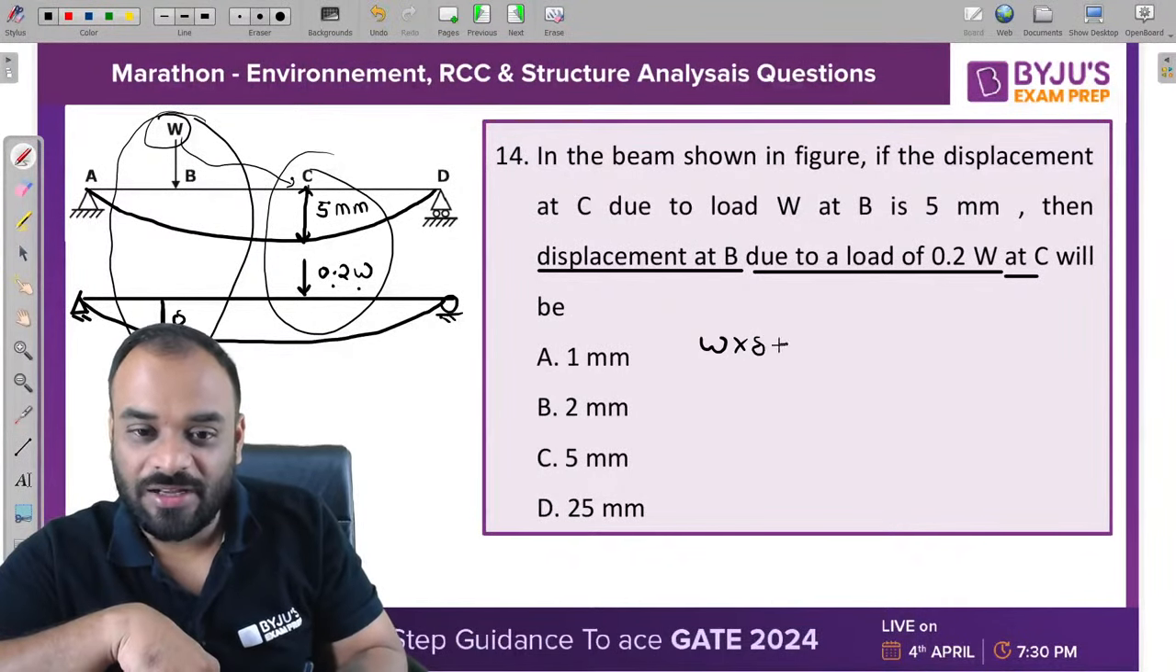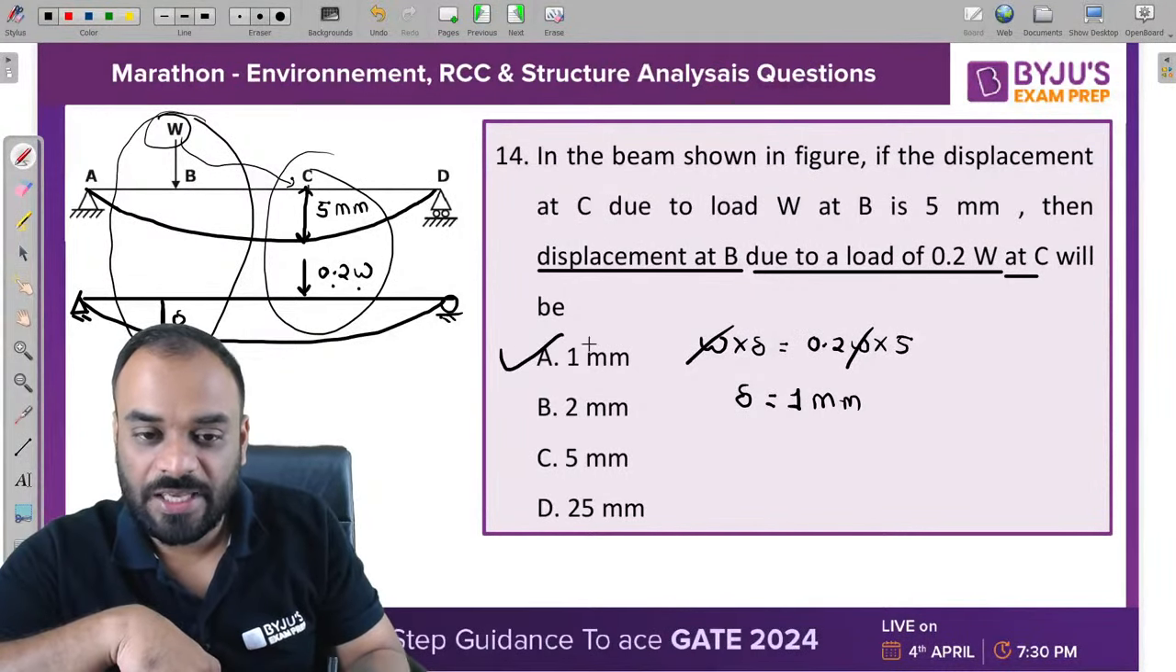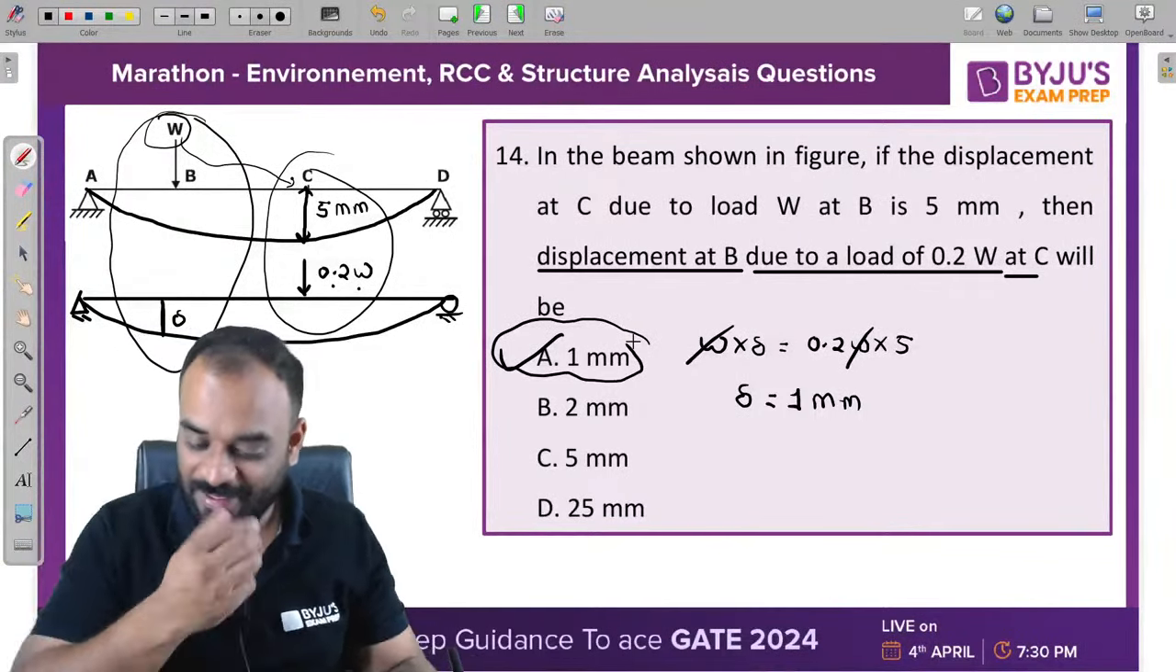W into delta should be equal to 0.2 W into 5 mm. Kindly calculate this, you will get the answer. Cancel W, and delta is equal to how much? 1 mm. So A is the correct answer.